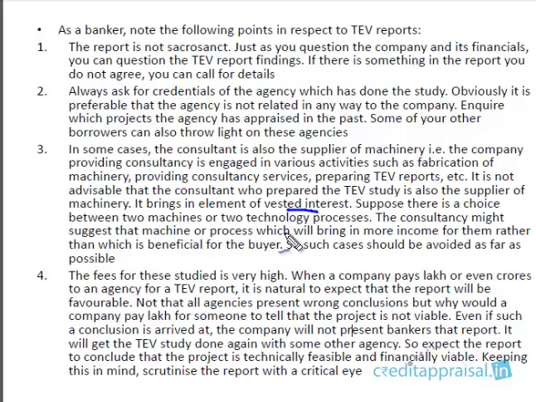Suppose there's a choice between two machines, right? The two competing technology processes. So the consultancy may suggest that this particular machine will bring in more income for you. They might suggest to the buyer, right? Which actually they might be producing. Okay, there is a choice between machinery 1 and machinery 2. This machinery they're actually fabricating.